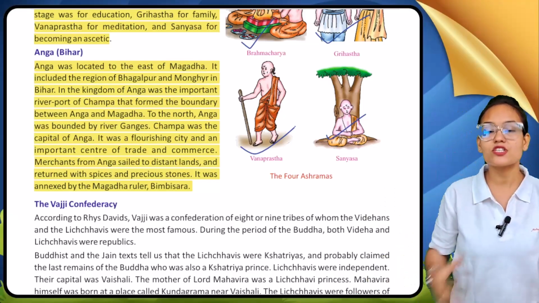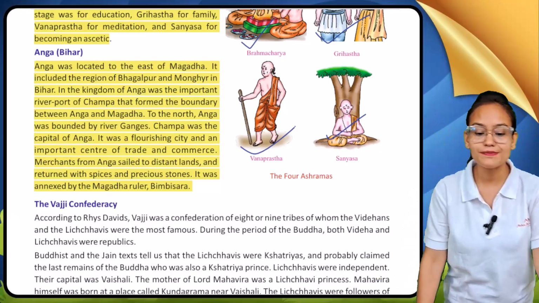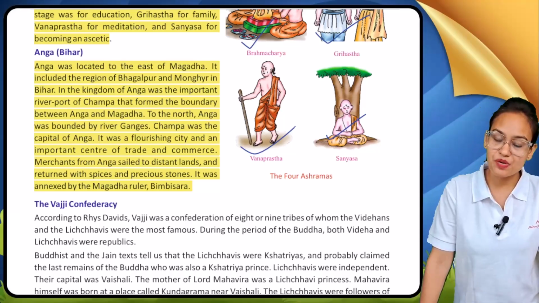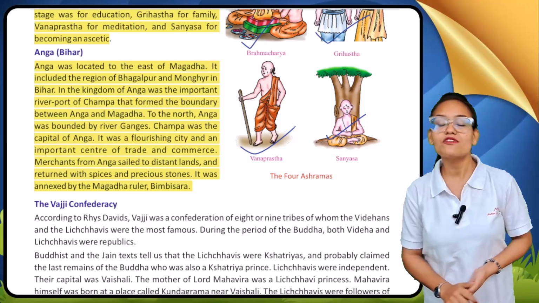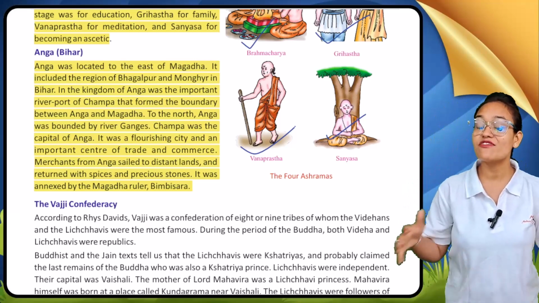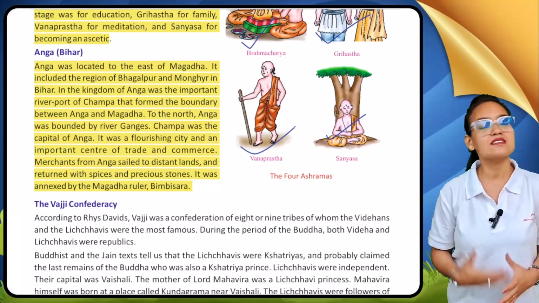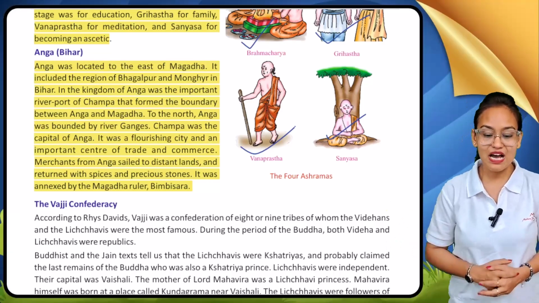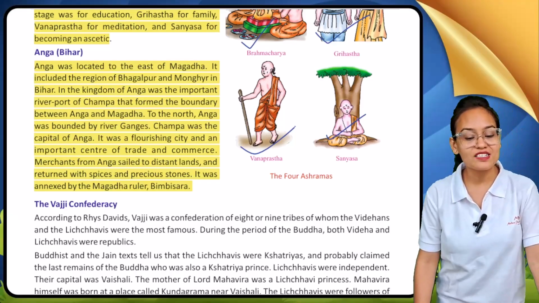Champa was the capital of Angadesh. It was a flourishing city and an important center of trade and commerce. Merchants from Anga sailed to distant lands and returned with spices and precious stones.